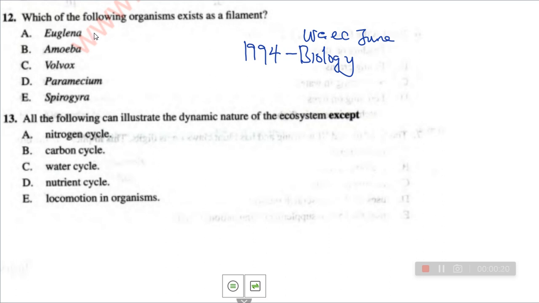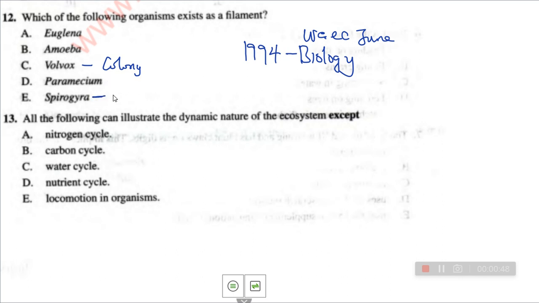So Euglena, we know Euglena, it has animal and plant characteristics. We have amoeba. These are organisms that are classified under classification of organisms that can exist on their own, that is, they are independent cells. Volvox, they are colony in nature. Paramecium, they are just like amoeba, they are independent, and they have some features also.